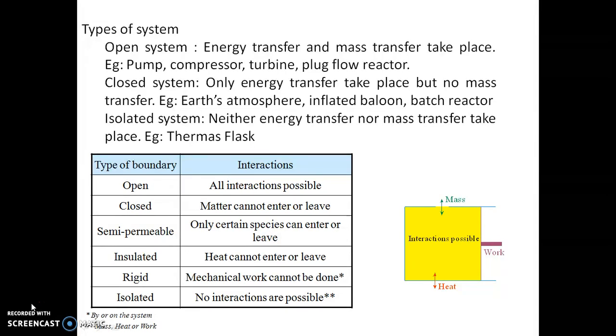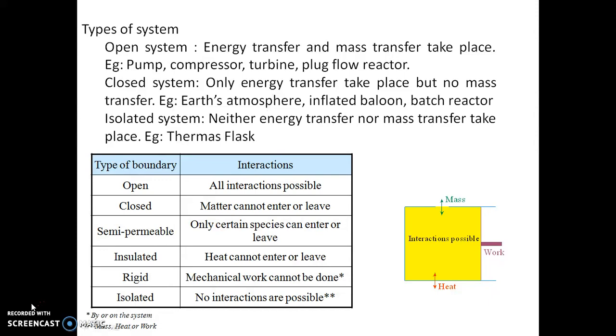If you take a batch reactor, initially we charge the system with the reactants and allow the reaction to take place, and during this process no mass enters or leaves the system, but energy transfer can take place. So a closed system is one where there is no mass transfer between the system and surroundings, but energy transfer can take place.